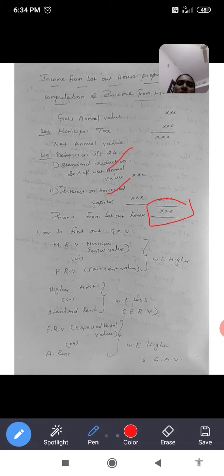First, how to find the gross annual value? We should consider the municipal rental value, fair rental value, standard rent, and actual rent. On the basis of these four items, we find the gross annual value.